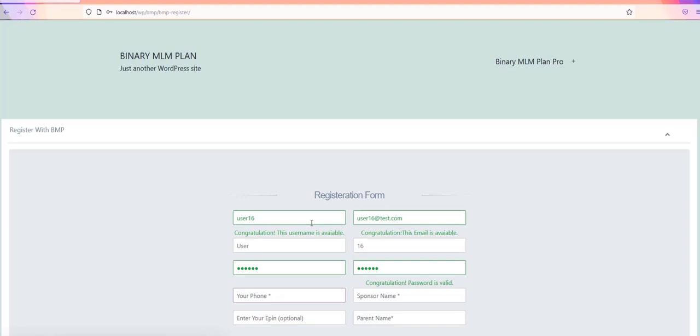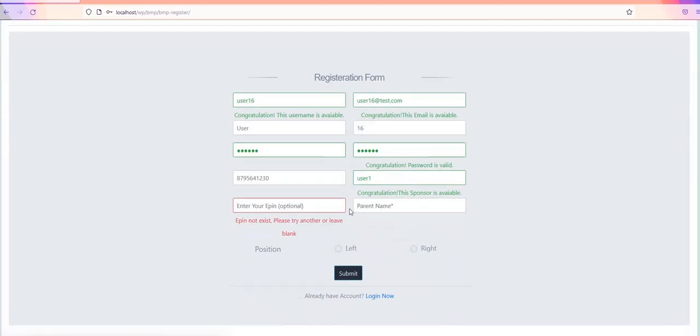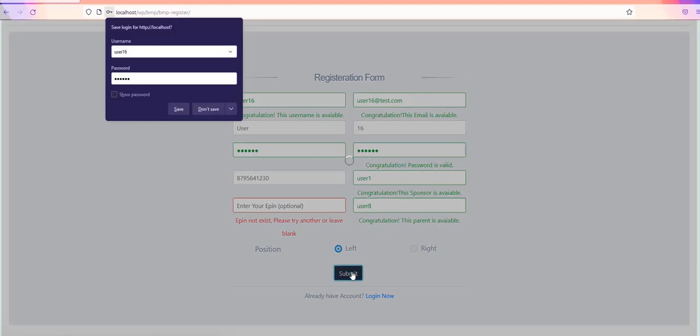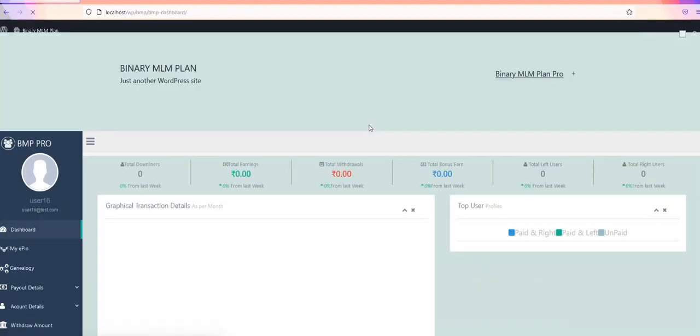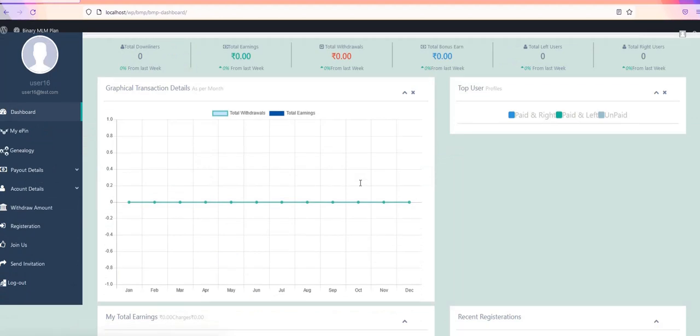So I am user 1, and I am not using the EPIN, and user 8 is the parent. I register on the left side. So that has been registered successfully without using the EPIN. So this is user 16.